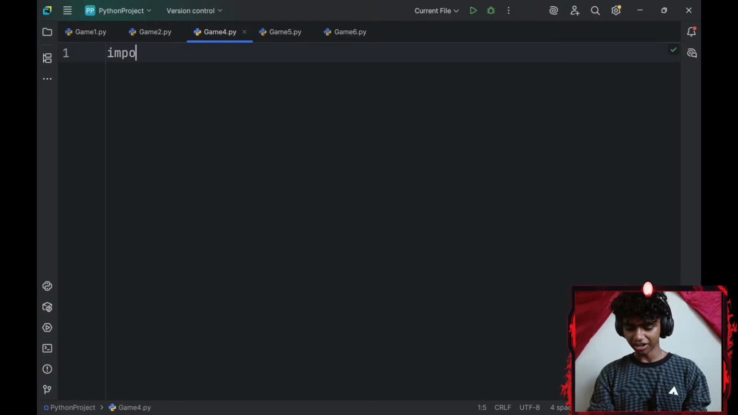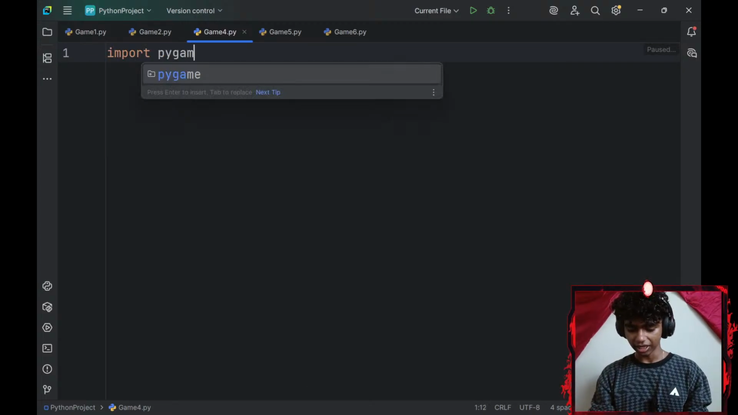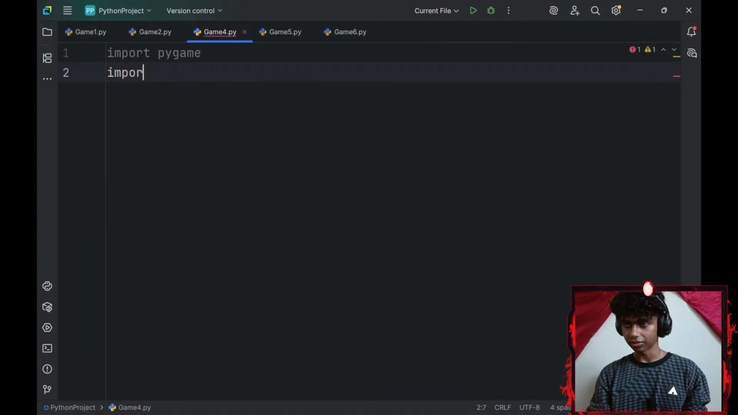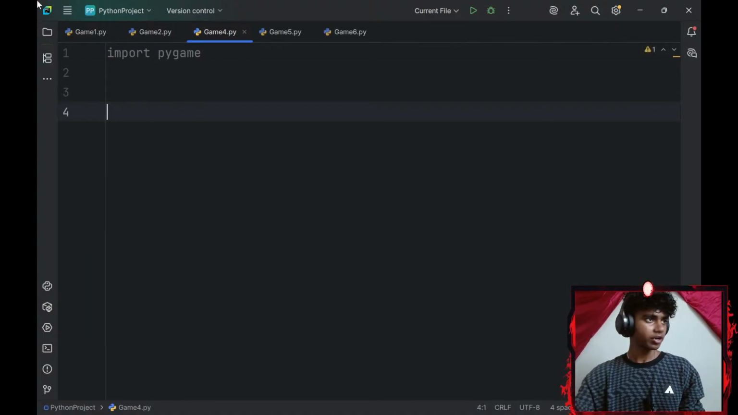That aside, let me start off by importing Pygame. Honestly, I'll just import Pygame for now. Let me mute myself here.